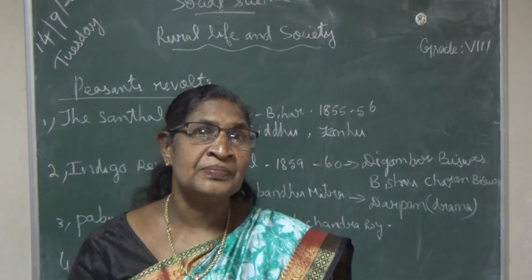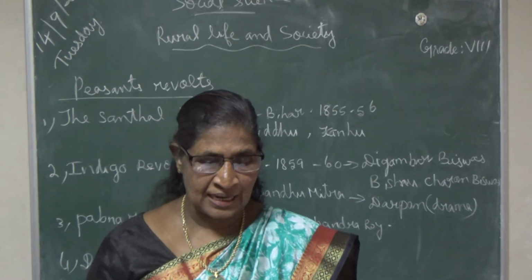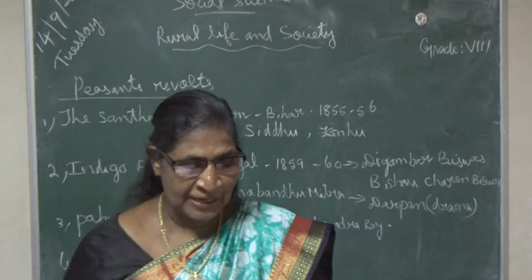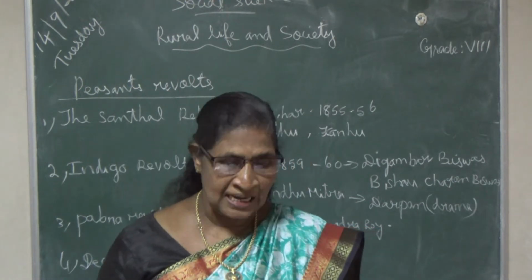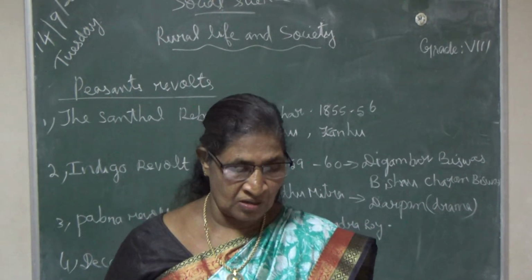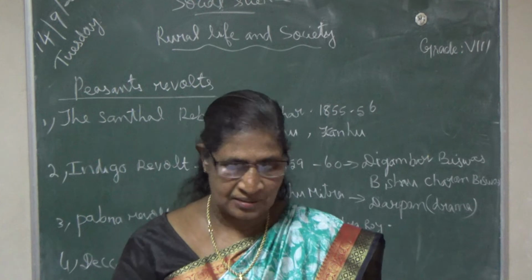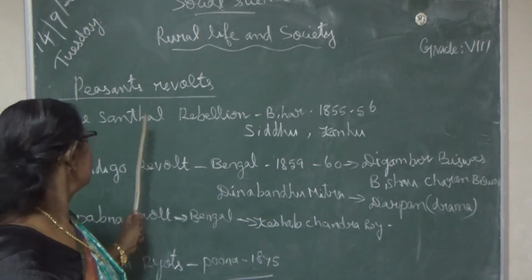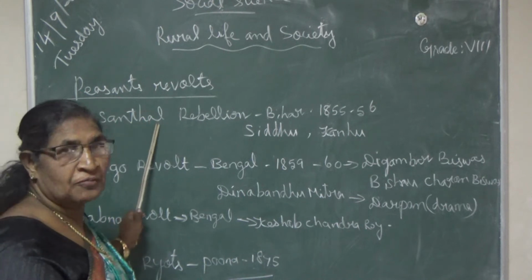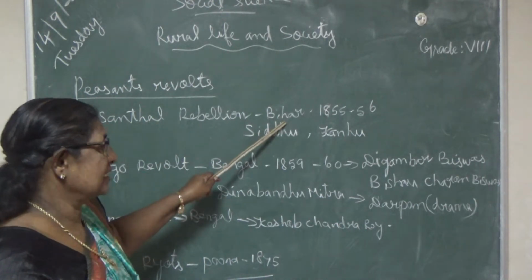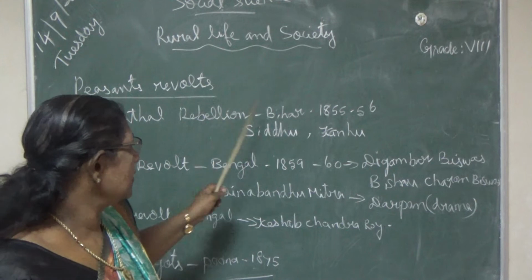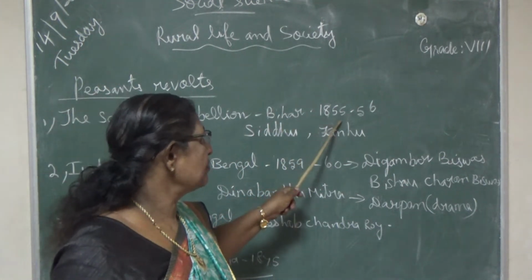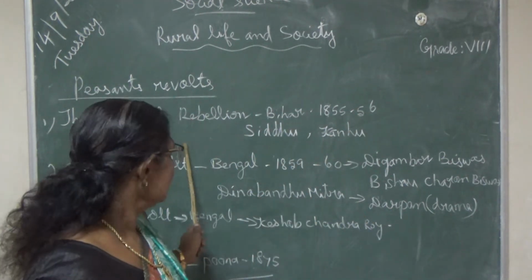First one, the Santal Rebellion. Santal is the name of a place, near the Rajmahal hills in Bihar. The revolt took place in the years 1855 to 1856.